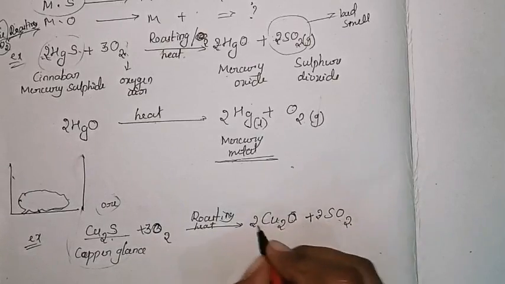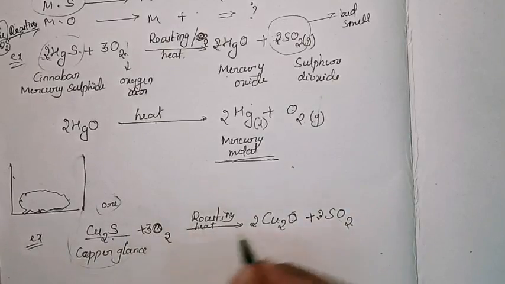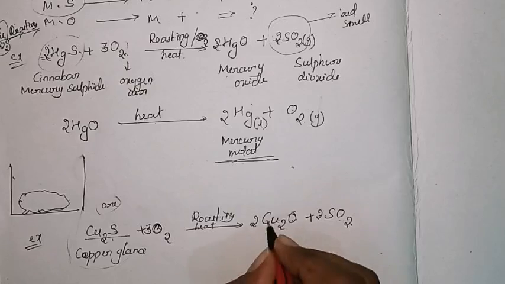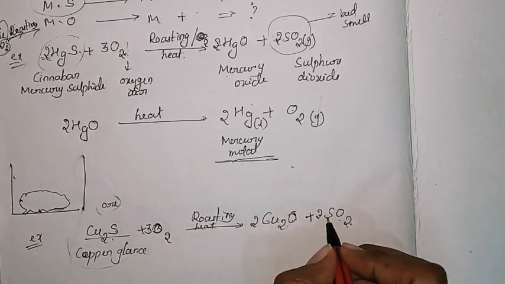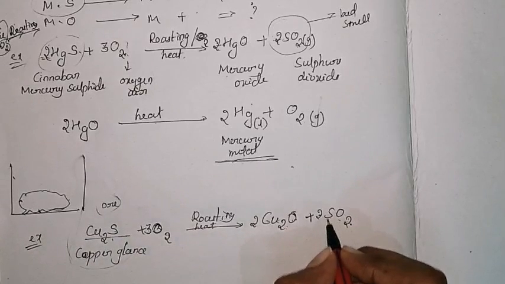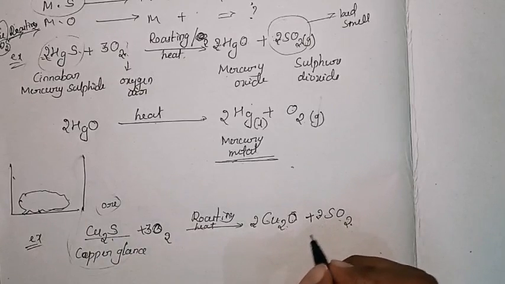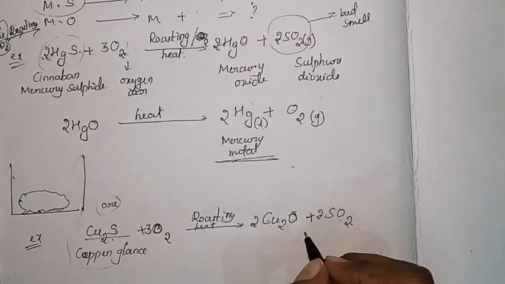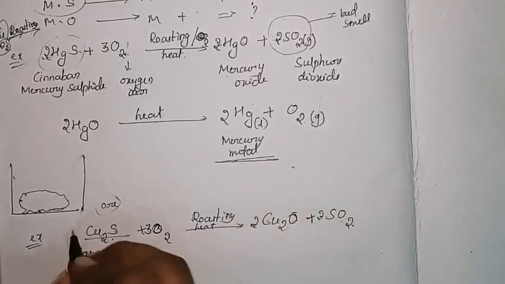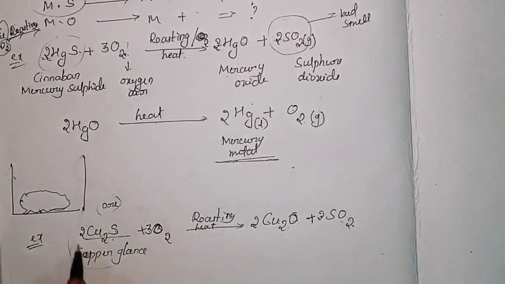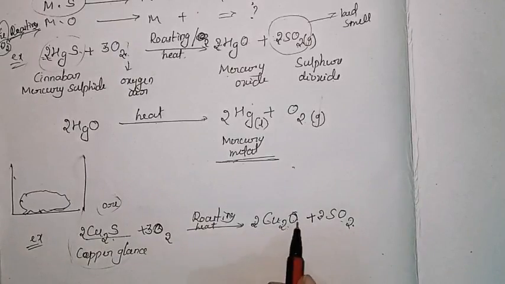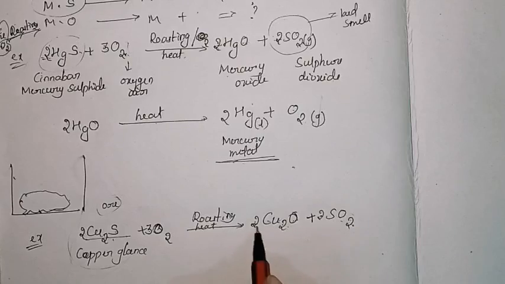What about copper? It is 2. And what about sulfur? Sulfur is 2 here, so you have to adjust that also. So we'll add 2 here. Now 2 to the 4, and 2 sulfurs. Oxygens are 2 to the 4, 5, 6. So oxygen is 6. Now everything is balanced.